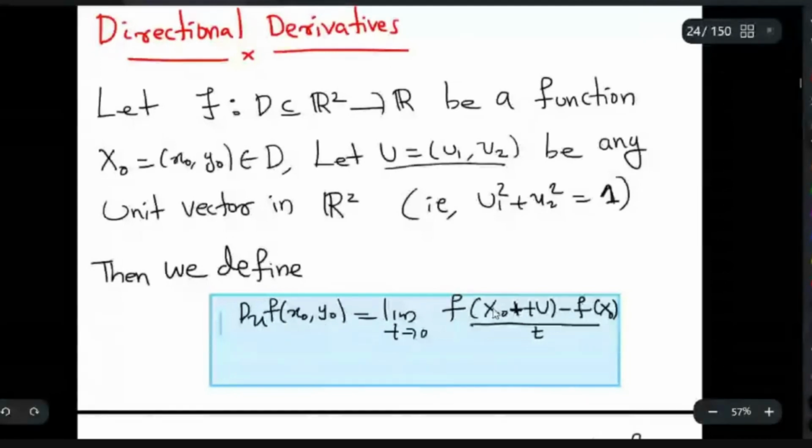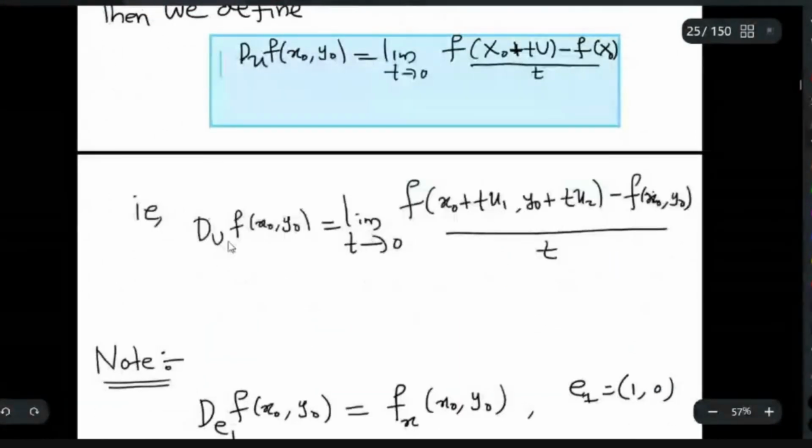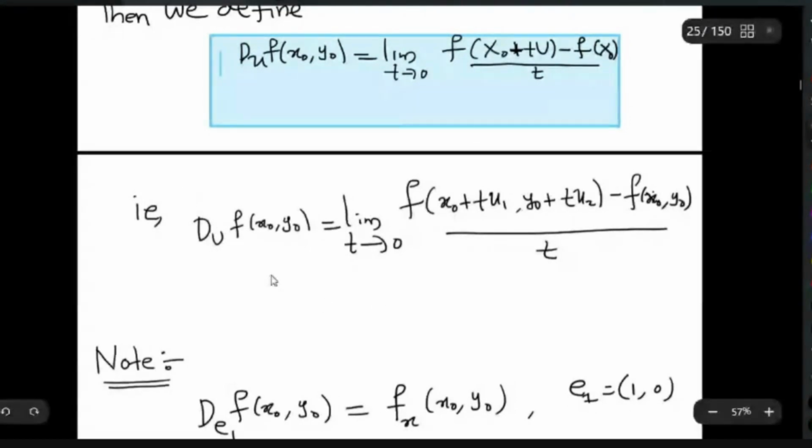Okay, so this we can rewrite. Here it is the capital X0, that is (x0, y0). We can rewrite it as follows. This is the definition you have to look at. So here D_u f of (x0, y0) is the limit as t tends to 0 of f(x0 + tu1, y0 + tu2) minus f(x0, y0), divided by t. This is the directional derivative of f at (x0, y0) in the direction of u.